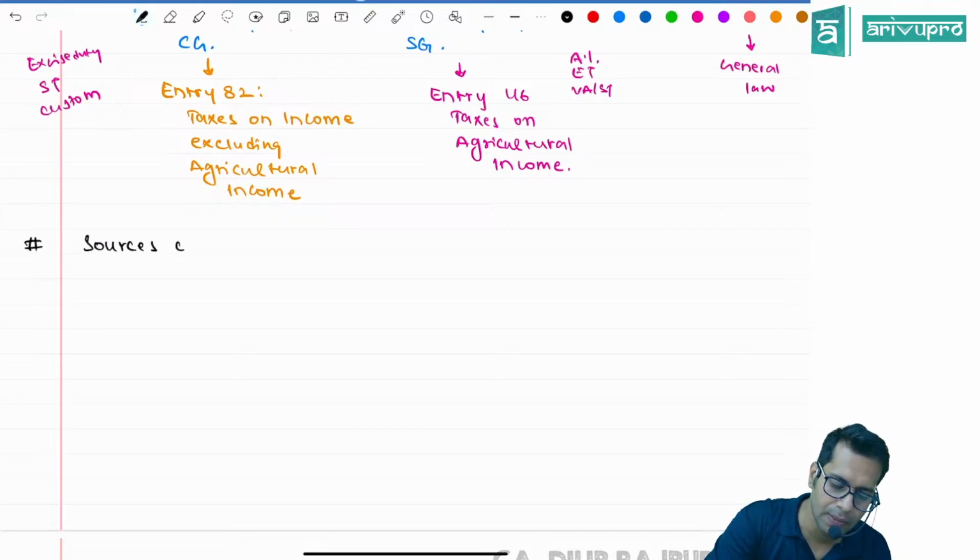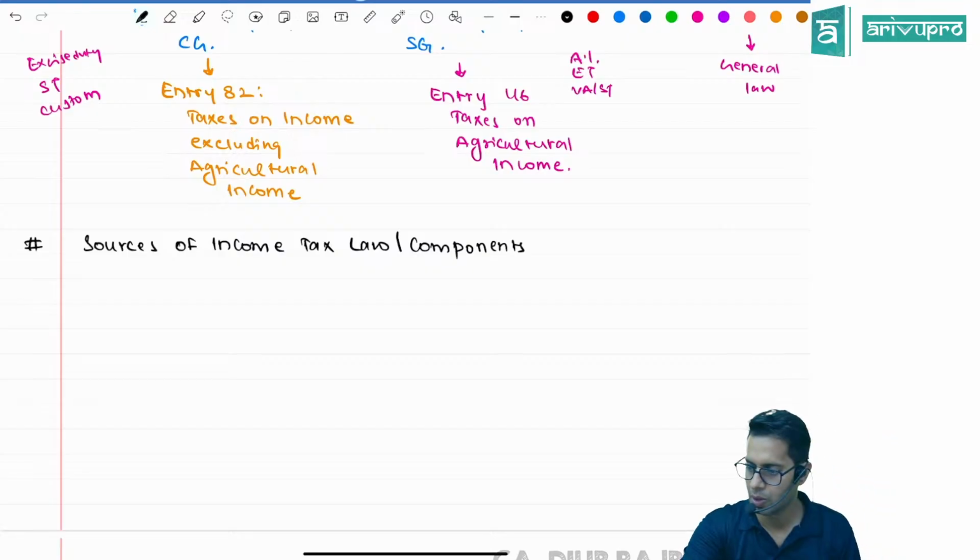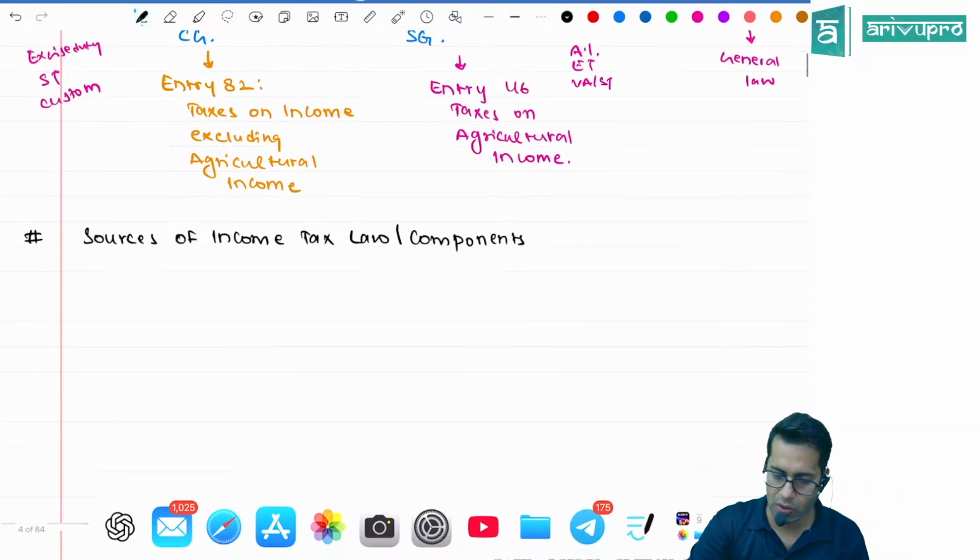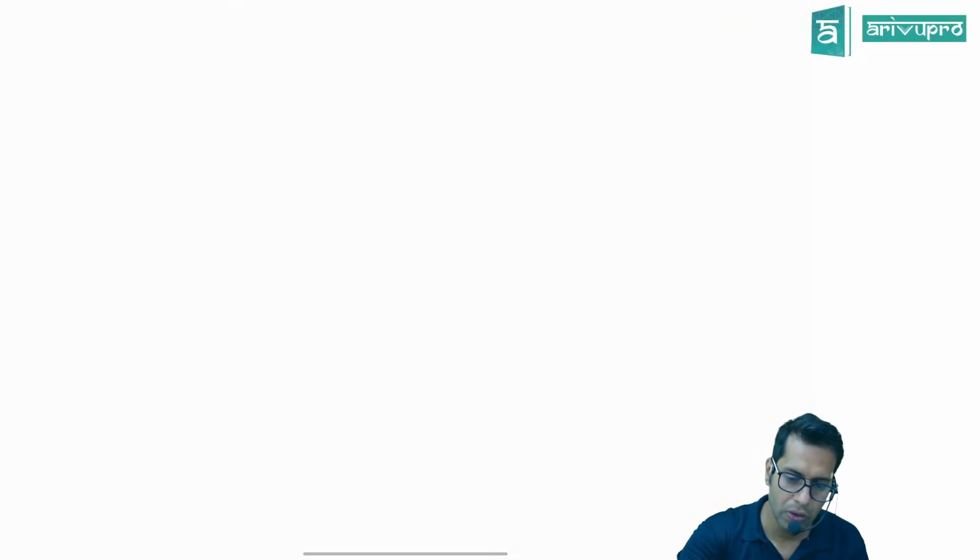Sources of income tax law. Or components of income tax law. Sources or components of income tax law. See, when you go to our